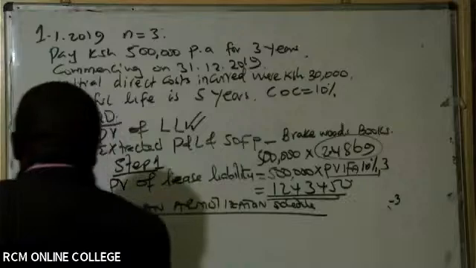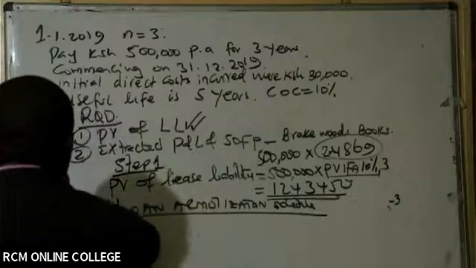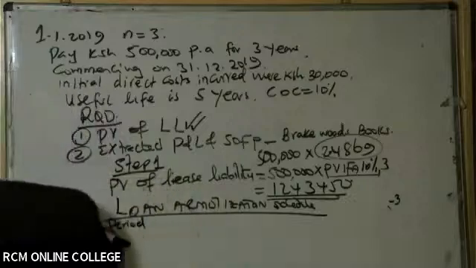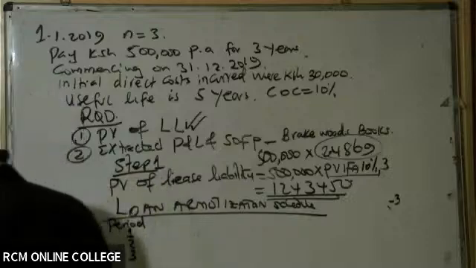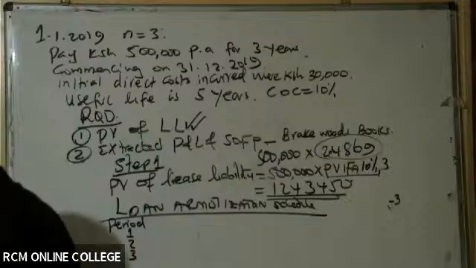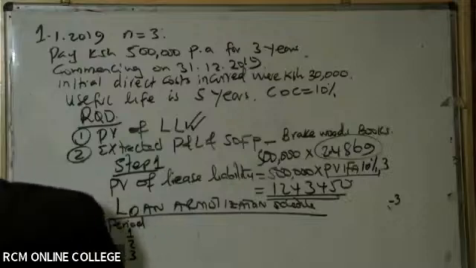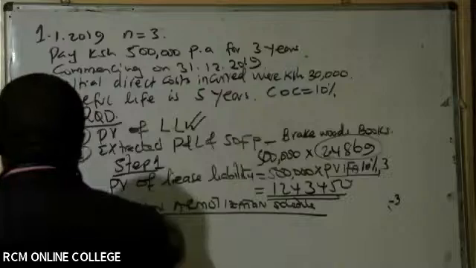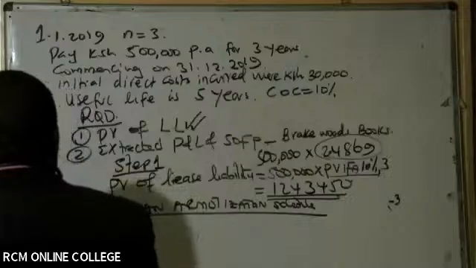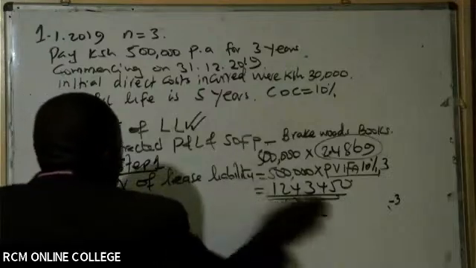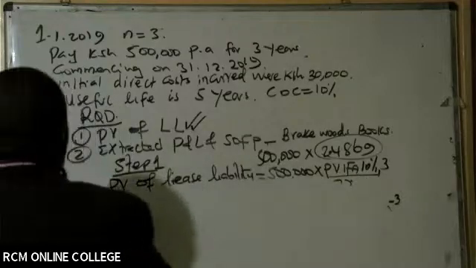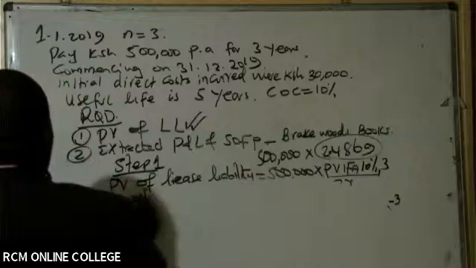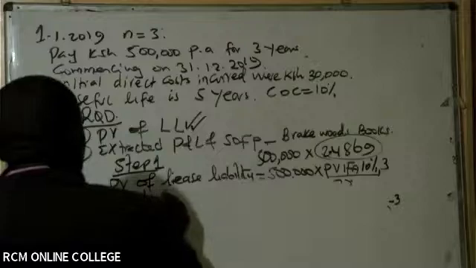Remember, we have period or year. We have here 1, 2, 3. 3 years. And then of course we're going to have, ladies and gentlemen, the opening balance. So step number 2, just have your loan amortization schedule. We have our period 1, 2, 3. That's our period. Then we have opening balance.